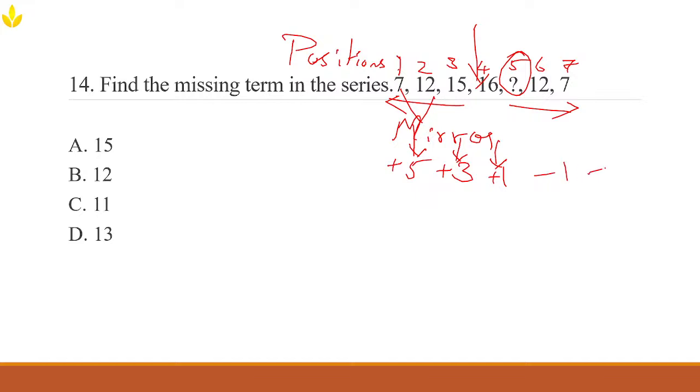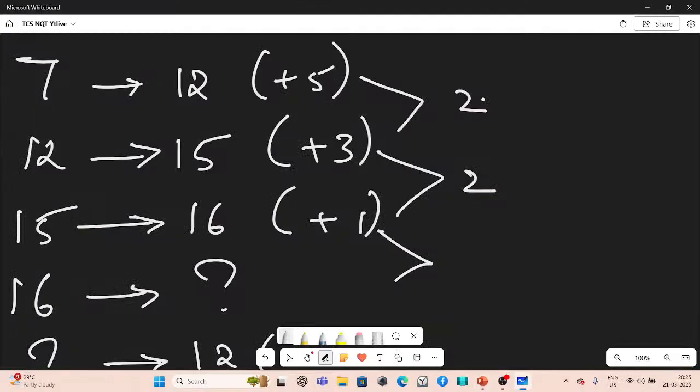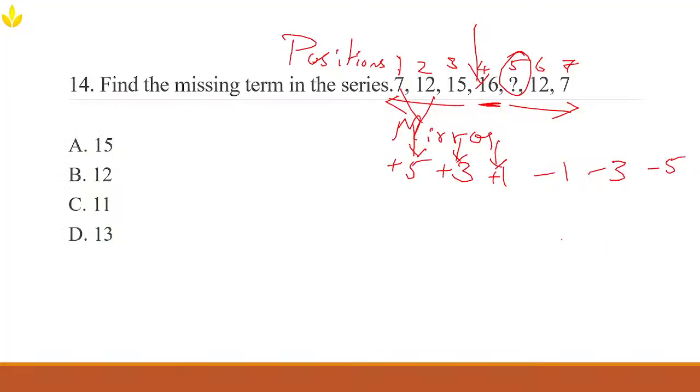So these are the questions which crash your brain. Though the answer is simple, the logic is there in front of you, but still it crashes your brain. Alright. So minus 1, minus 3, minus 5. Let's apply that logic. After 16, if you apply minus 1, what would you get? You will get 15. And if you continue the logic, if you do minus 3, you should be ending up with 12. Yes, of course, our logic is working.